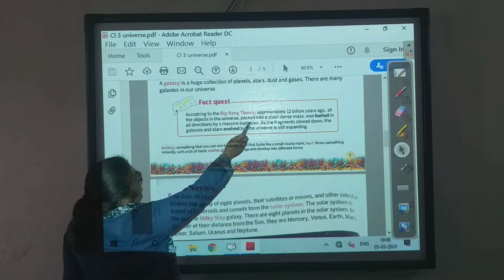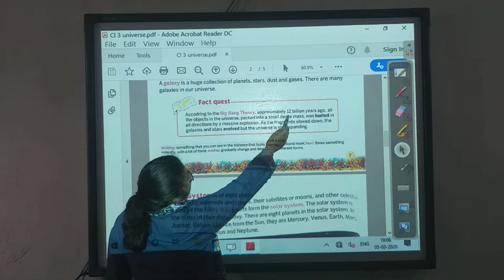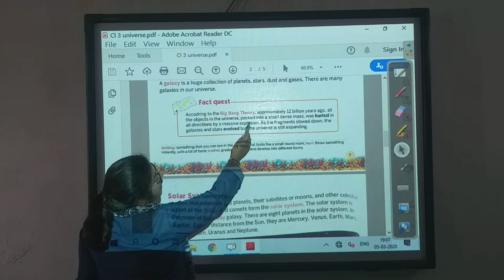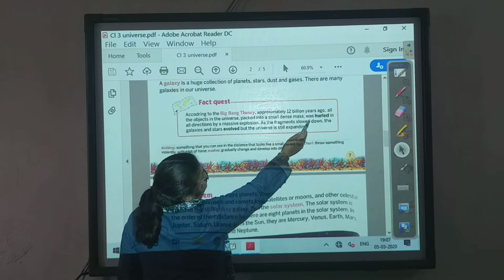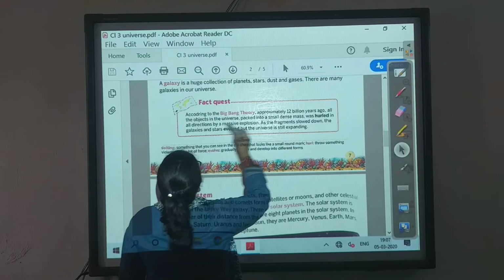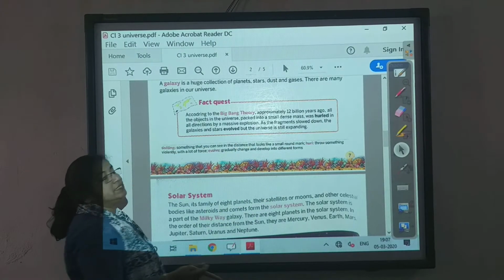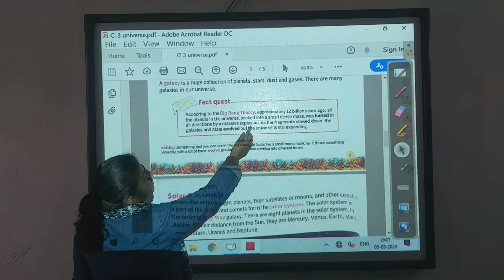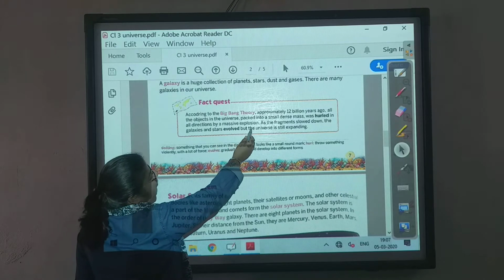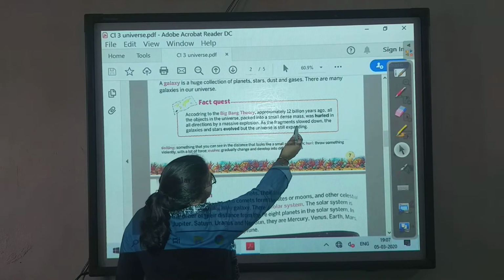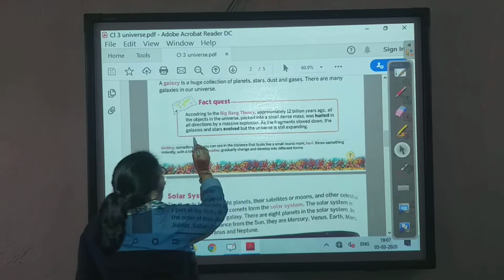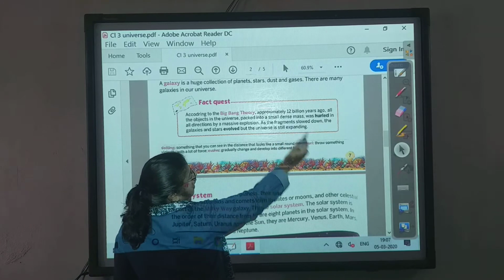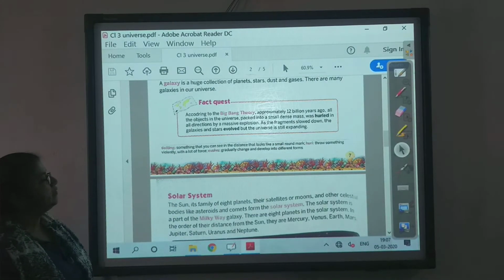According to the Big Bang Theory, approximately 12 million years ago, all the objects in the universe packed into a small dense mass was hurled in all directions. Hurled means they went in every way by a massive explosion. This is the bang which I am talking about. As the fragments slowed down, the galaxies and the stars evolved, but the universe is still expanding. It is still expanding, children.